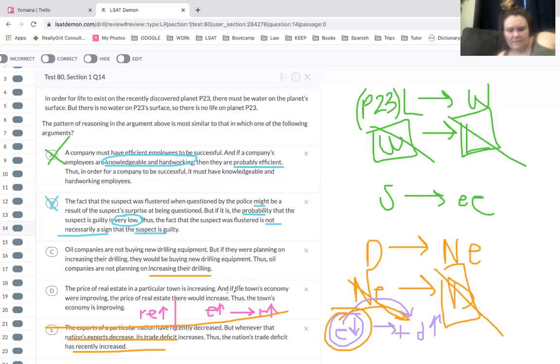Okay. If the town's economy were improving, then there would be an increase in real estate. But we only know that the price of real estate is increasing. That doesn't guarantee that the economy will go up. Okay, so that's a false contrapositive. Okay, got it. So our answer is C.